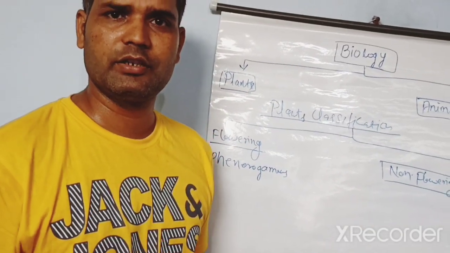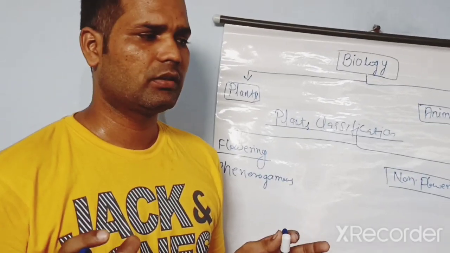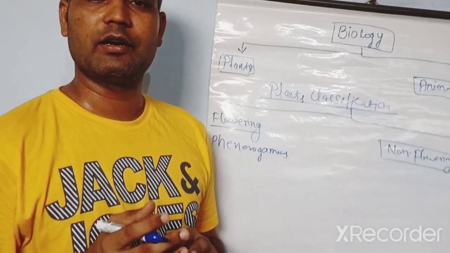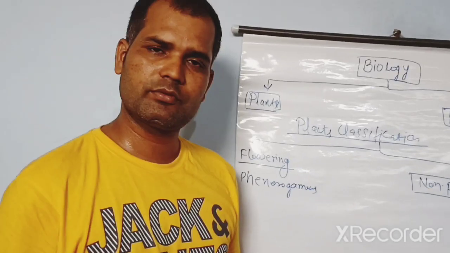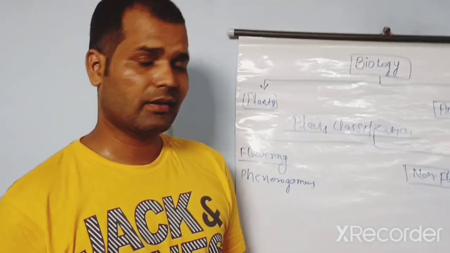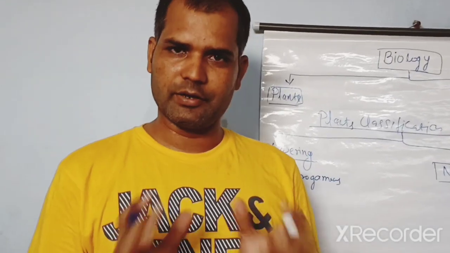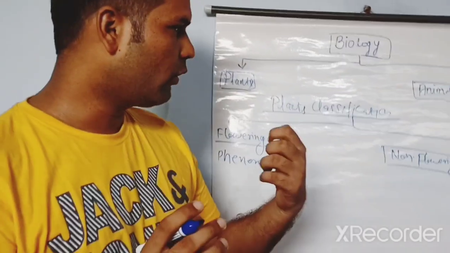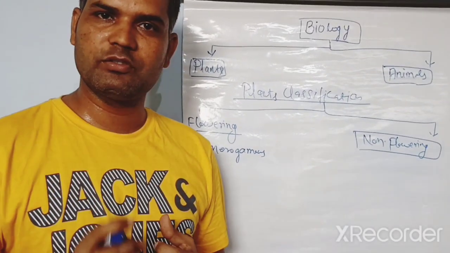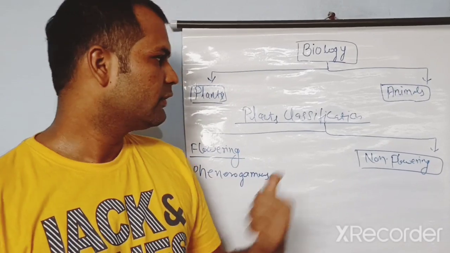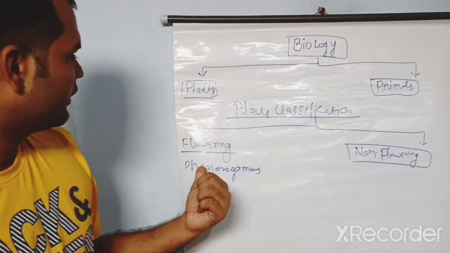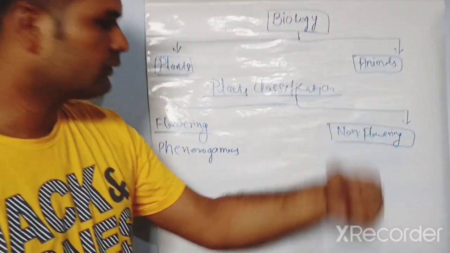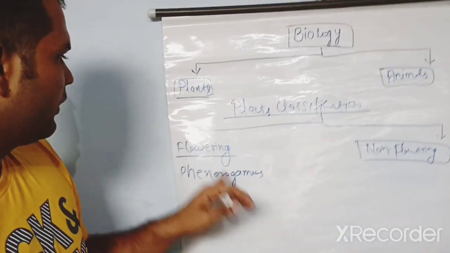scientists. According to NCERT, they have given lots of kingdom classifications, like five kingdom, two kingdom, three kingdoms, and they classified different types of kingdoms. But we discuss classification by position, habit and habitats. Firstly, flowering and non-flowering plants.